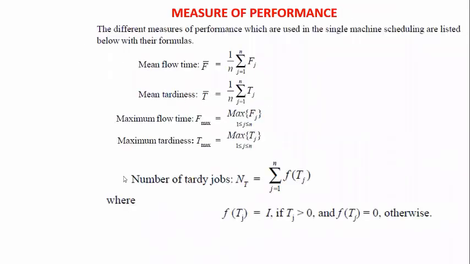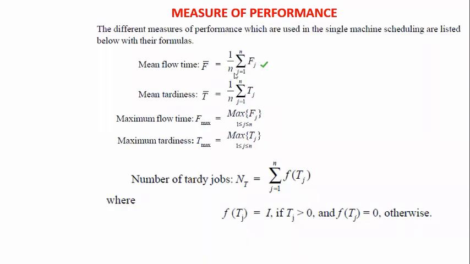We are going to discuss a few more important terms. Those are called the measures of performance. Here we are measuring the performance of single machine scheduling by taking the mean flow time, mean tardiness, maximum flow time and maximum tardiness. The mean flow time we calculate with the help of this formula, 1 by n sigma j equal to 1 to n of Fj.